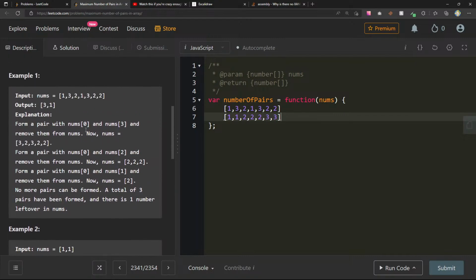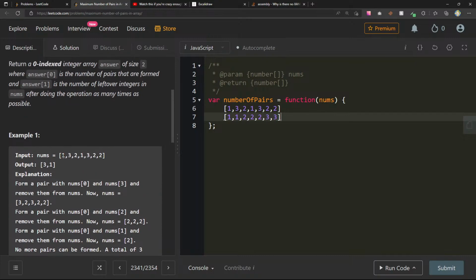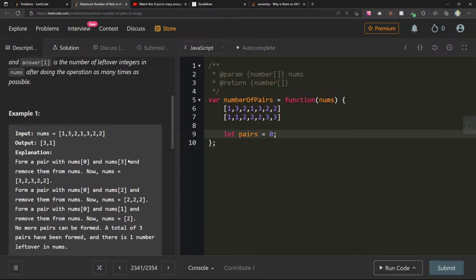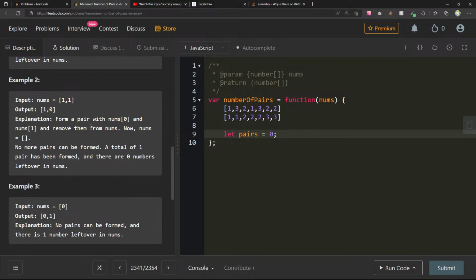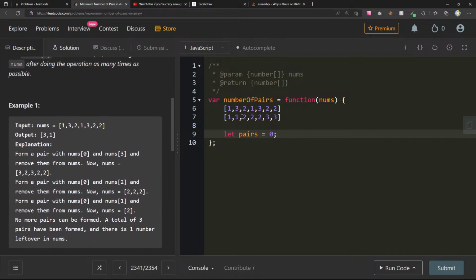Okay. So if I go 1, oh, wait a second, I don't know. 3 pairs have been formed. Okay, yeah. So if we do, okay, so let pairs equal 0, and how many numbers are left? 0 numbers left over. Okay, so pairs 1, 1. We find 1, 1, and we remove that. That's 1 pair. Remove this. That's 2 pairs. Yeah, there you go. Remove that. That's 2 pairs. This is nothing. Remove this. That's another pair. That's 3. And now there's 1 thing left.